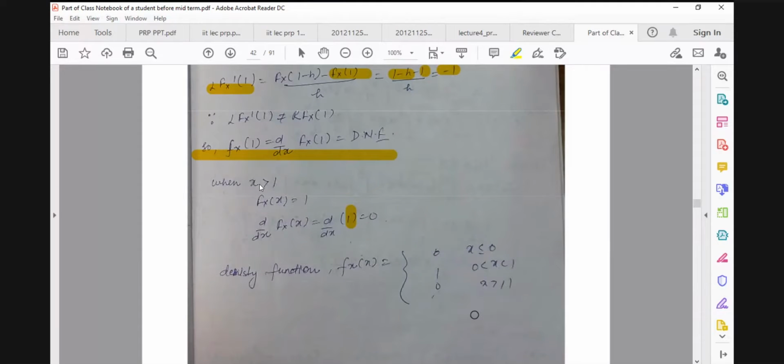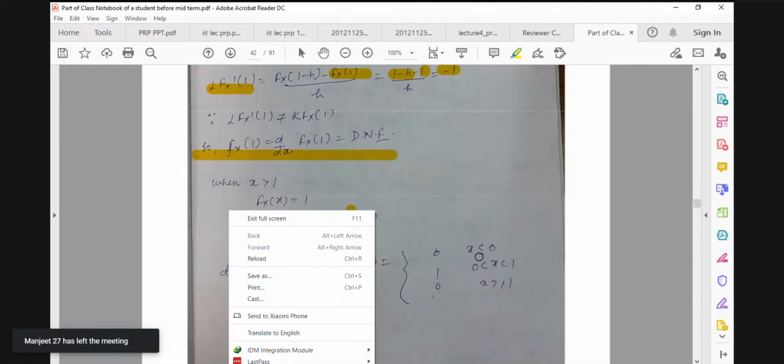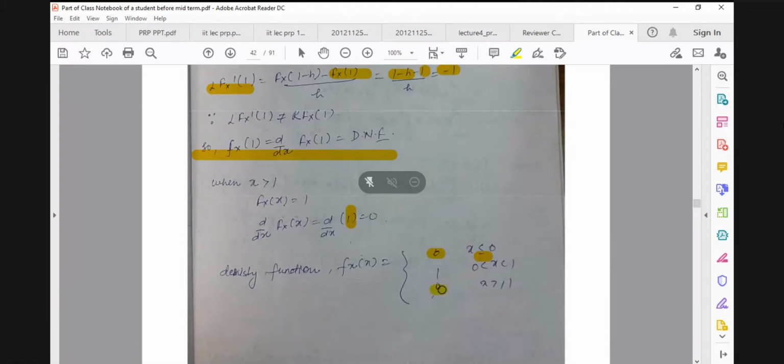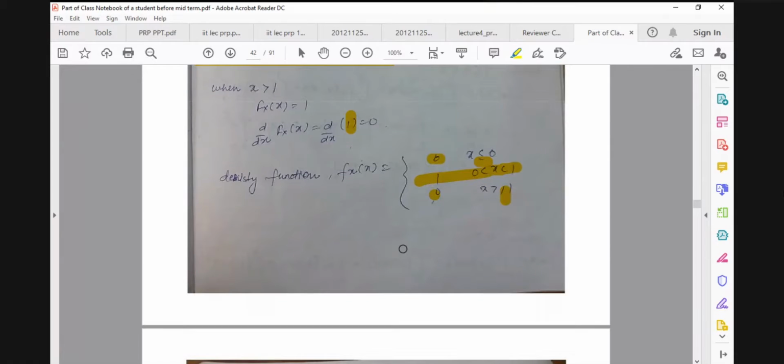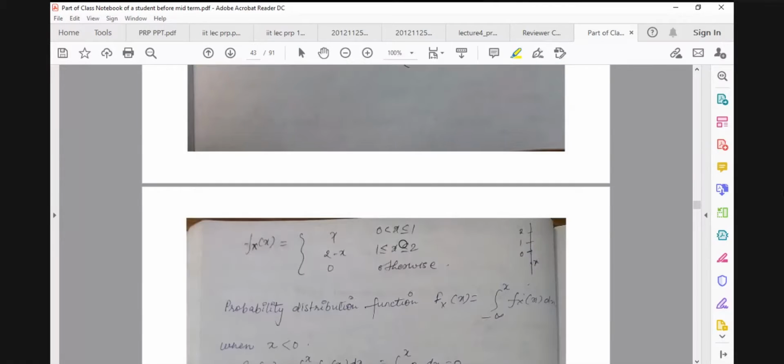Now you can see that in this density function, I have written the equality as also 0. Where the derivative is not defined, at those points we give some value to the density function, like 0. And whatever value we are getting on the continuous domains, the same value we take. So this is the way we calculate the density function.